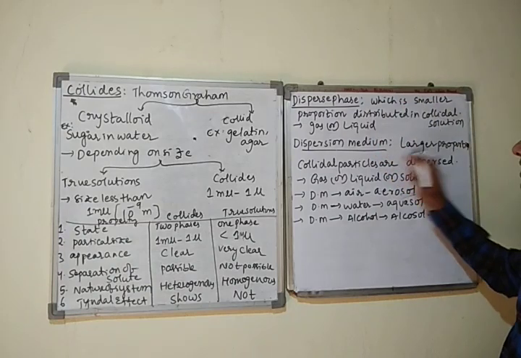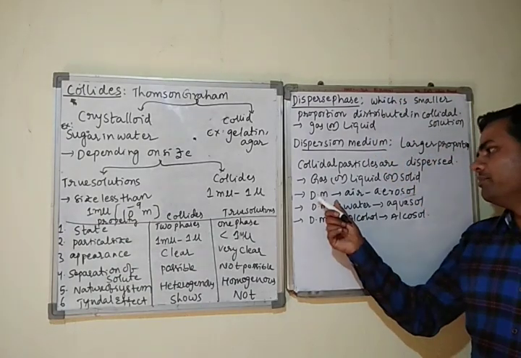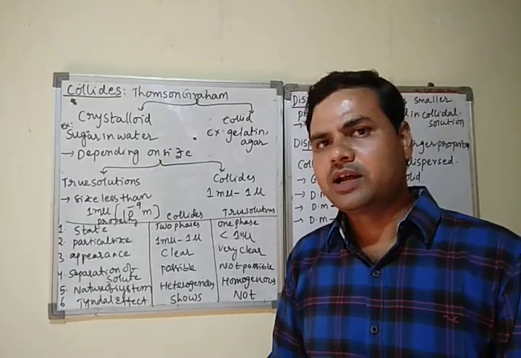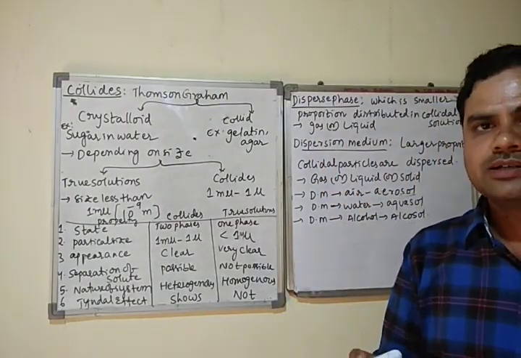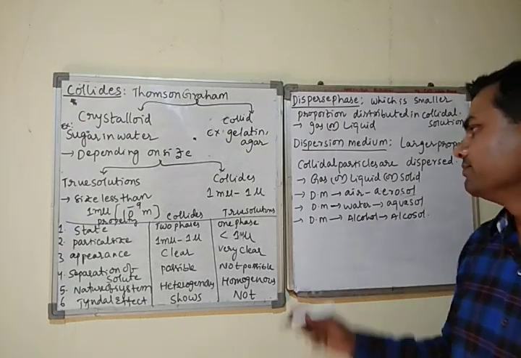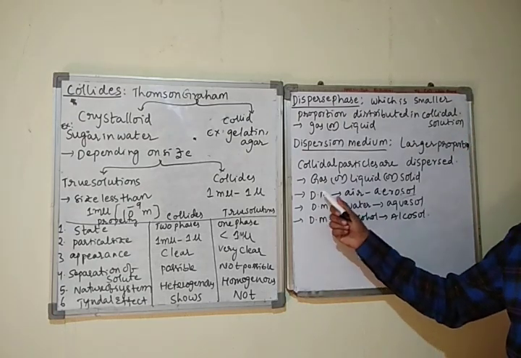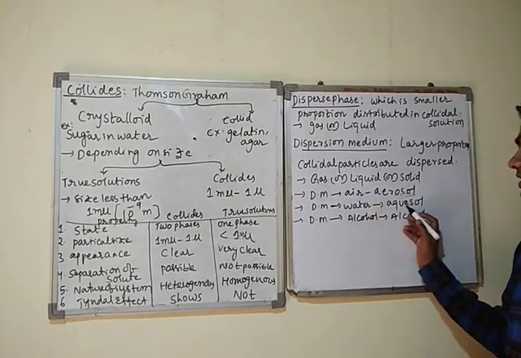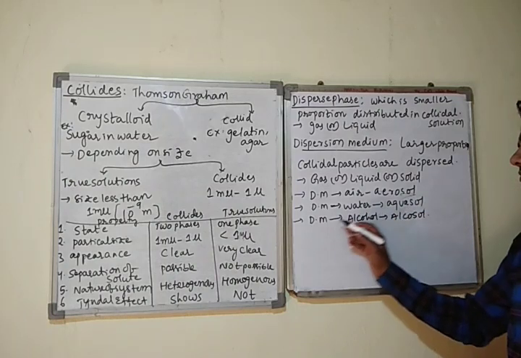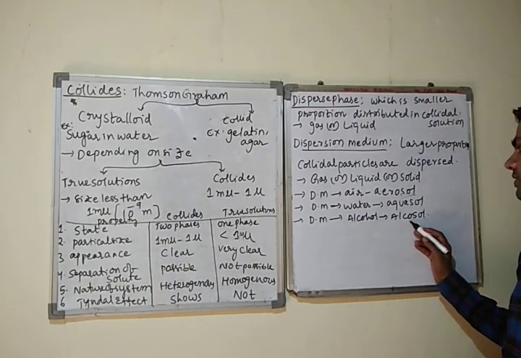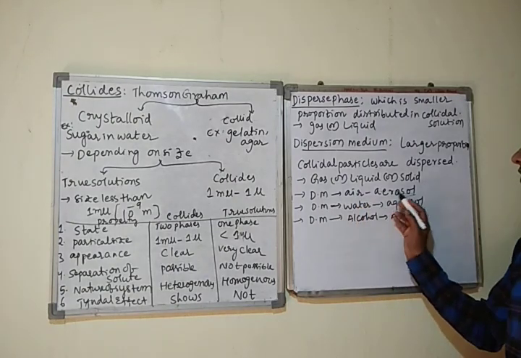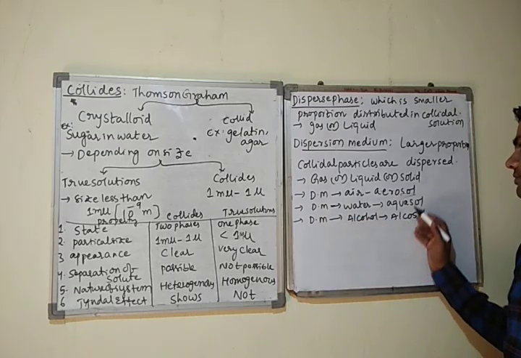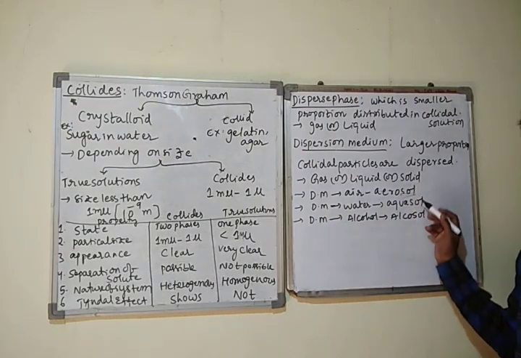So these are the definitions of disperse phase and dispersion medium. It is a smaller proportion, it is a larger proportion. Now, based on the dispersion medium, the colloids are also classified like this. Colloids are also called sols. Sols are nothing but colloids only. If the dispersion medium is air, it is called an aerosol. If the dispersion medium is water, it is called an aquasol. Aqua means water. If the dispersion medium is alcohol, it is called an alcosol. Dispersion medium air, aerosol. Dispersion medium water, aquasol. Dispersion medium alcohol, alcosol.